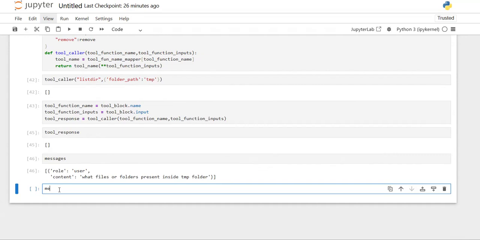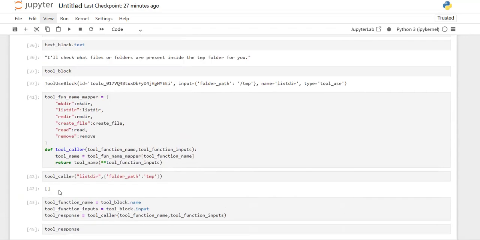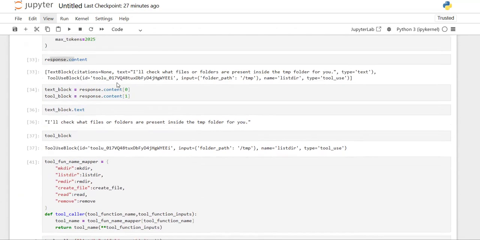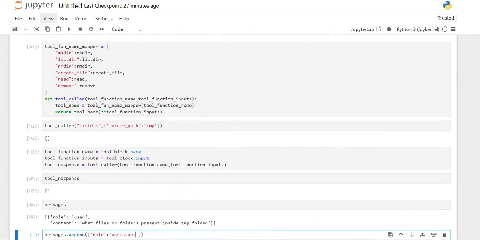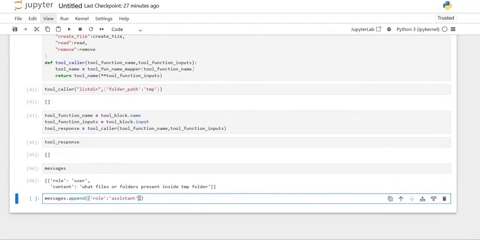In order to add that, I'm using this messages dot append, because messages is nothing but a list. Append is the method that you can use to add some content to this. Inside this I'm passing the dictionary with role as assistant, since I'm providing whatever response I got, the model response, and I want to save it as an assistant response.